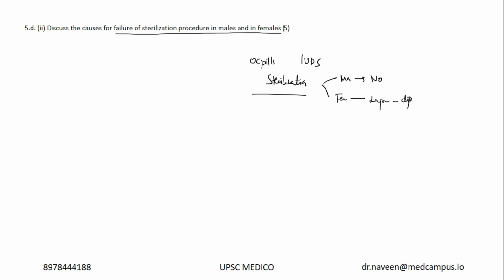Now, what are the different causes of failure of sterilization? Failure of sterilization in males is given in PSM Park textbook, but female it is nowhere given. I went into some of the recent studies which have been done, and I have collected a few of the causes. Okay, I'll give you all these details in the 2022 model answer.